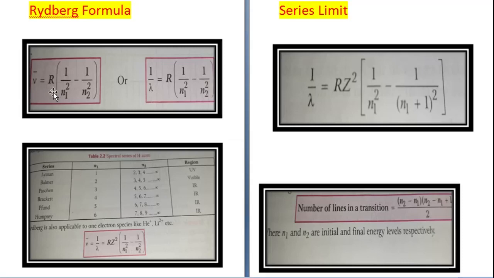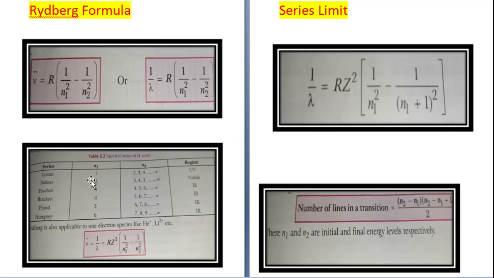R used over here is Rydberg's constant. Its value is 109677 per centimeter, or you can also say it is 1.097 into 10 to the power 7 per meter. n1 and n2 are whole numbers. For a given series, n1 is constant but n2 changes. Lambda, as I told you already, is the wavelength of various lines.